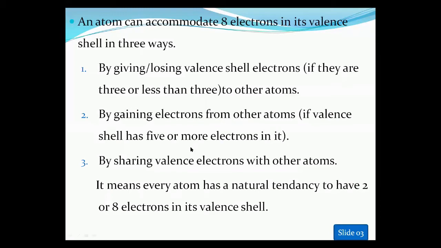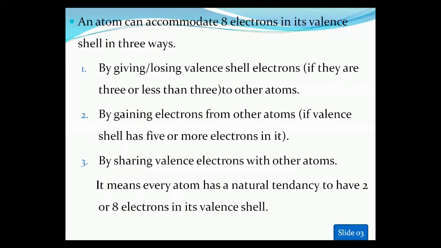And the next possibility is sharing valence electrons with other atoms. It means every atom has a natural tendency to have 2 or 8 electrons in its valence shell. Okay, I hope you got it and it is clear to you.